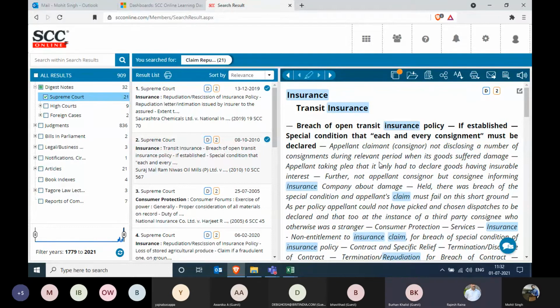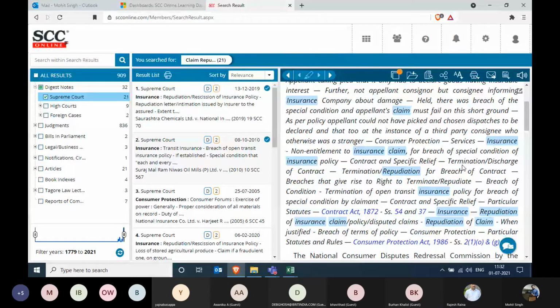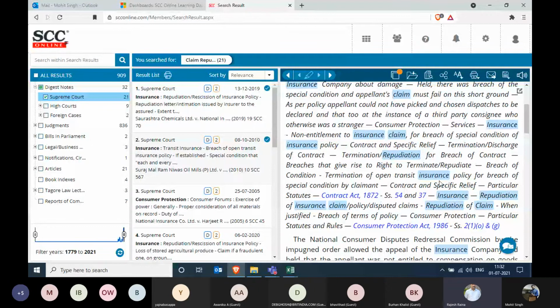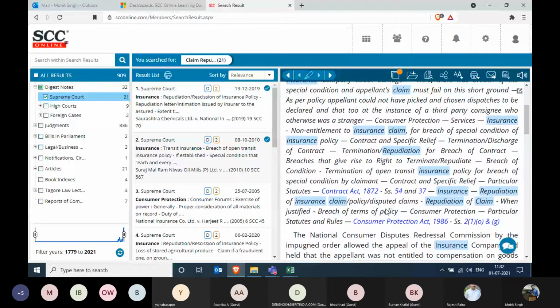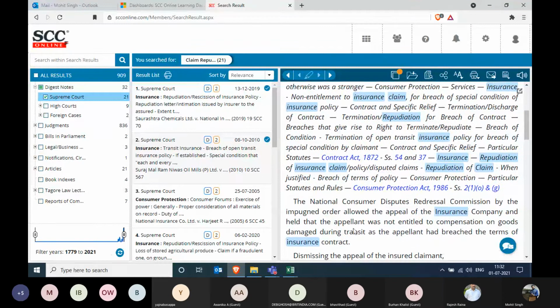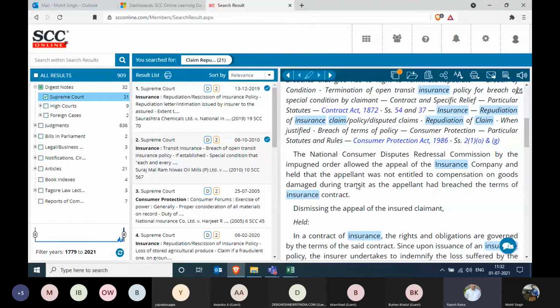I understand, sir. So let's see the other digest note over here, whether we are able to get the kind of judgment we're looking for. Insurance repudiation of insurance claim policy disputed, termination of open transit, breach of terms of policies. No, I think, okay, held.